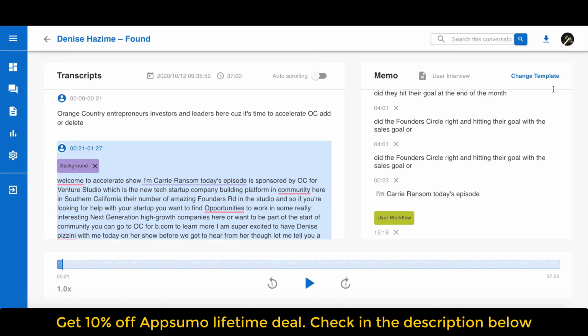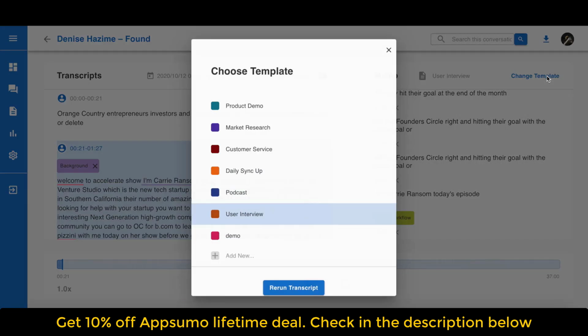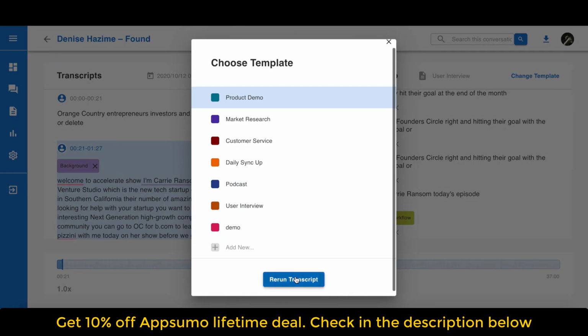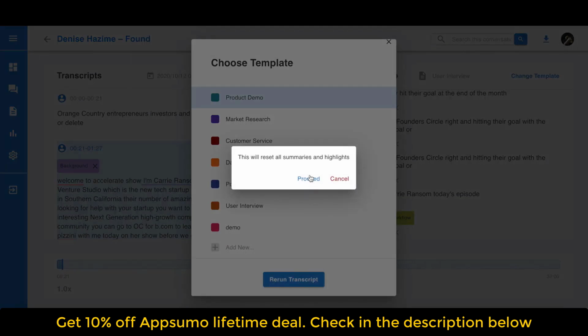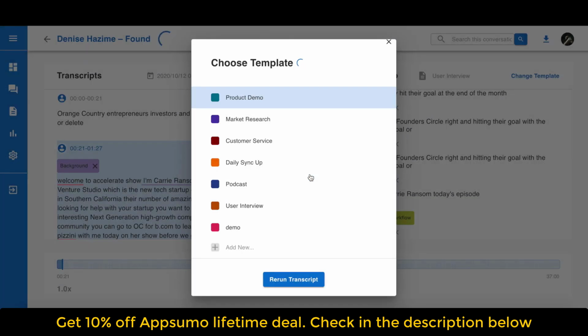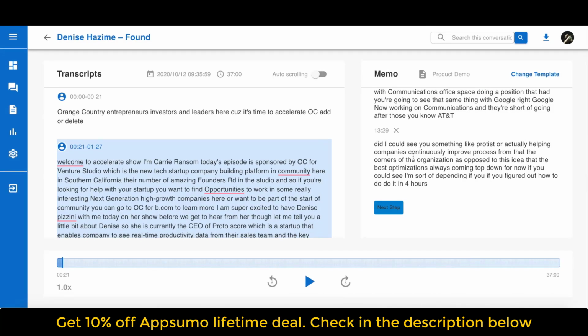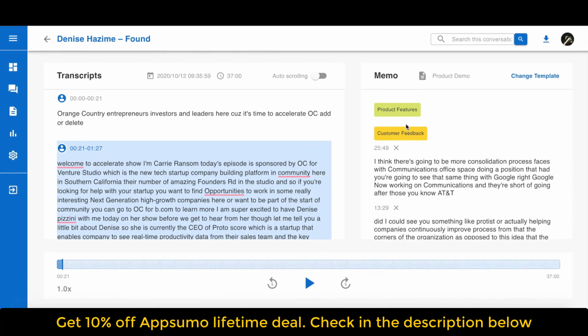If you want to use a different template or set of topics for this recording, you can simply do so by clicking Change Template and reselect the template, then rerun transcript and you can use a different set of topics. Correspondingly, Laxis will auto-generate a different set of memos based on those different keywords.